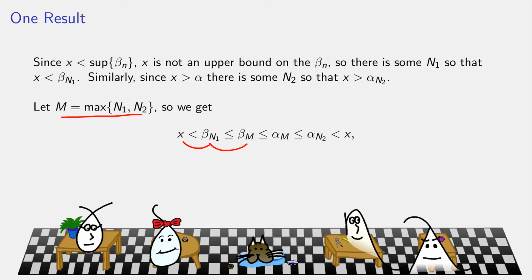However, for any particular index, the infs are never bigger than the sups. But since the sups form a decreasing sequence and m is at least as large as n2, the larger index, which is m, makes a smaller supremum. So alpha m is less than or equal to alpha n2. But again, x was chosen to be bigger than alpha. Alpha was the infimum of the suprema. So x is not a lower bound on the suprema, and alpha n2 was the supremum that was smaller than x. And overall, if I look at the exterior sides of this inequality, what do we have? x is less than x, and that's flatly a contradiction.